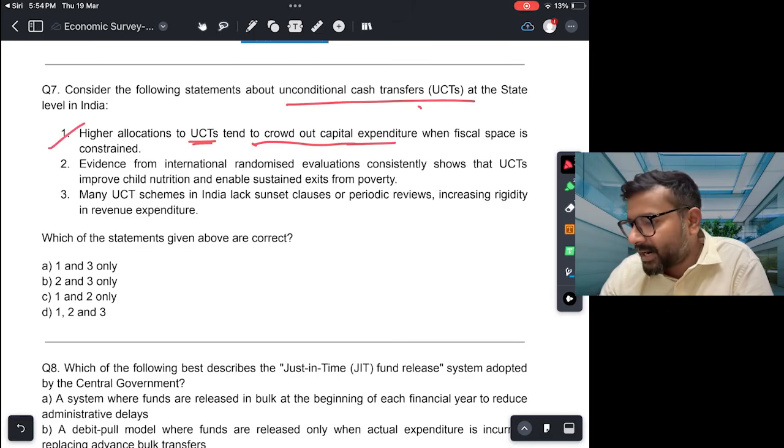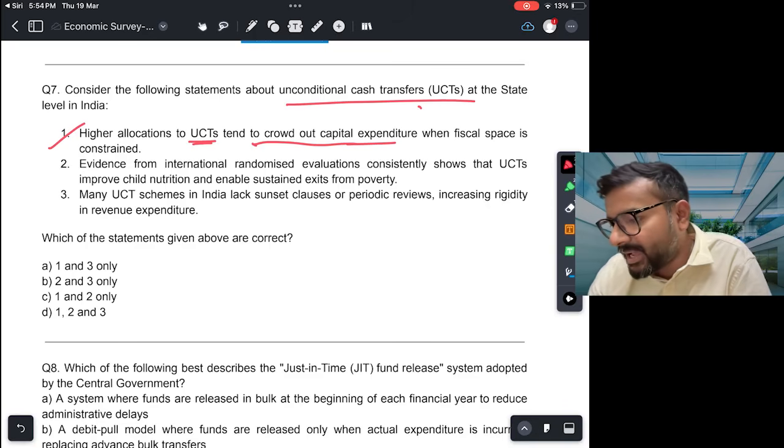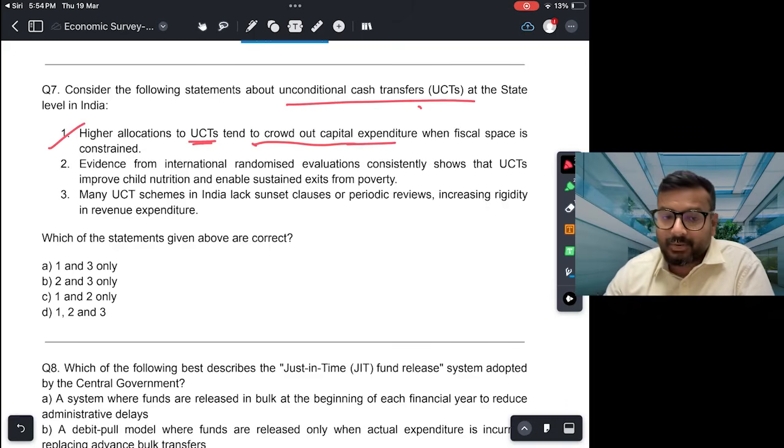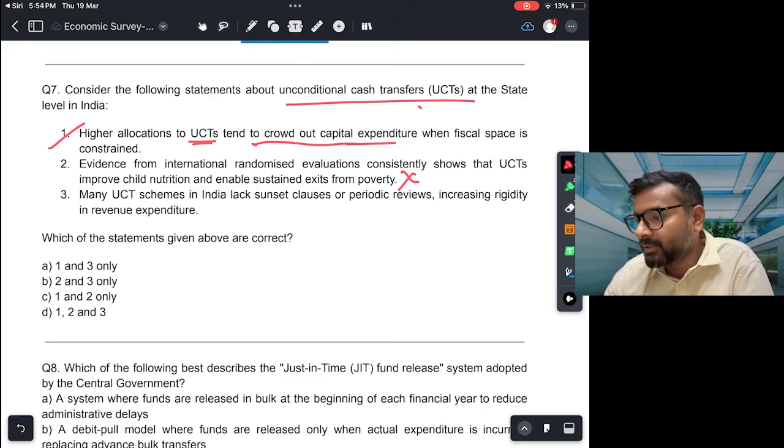Second, evidence from international randomized evaluations consistently show that UCTs improve child nutrition and enable sustained exits from poverty. This in fact is wrong. Okay, there have been many international studies which show that जो unconditional cash transfers होता है उससे child nutrition is not improving, or exits from poverty is also not happening. So the goals of these UCTs are not being achieved. So this is incorrect.